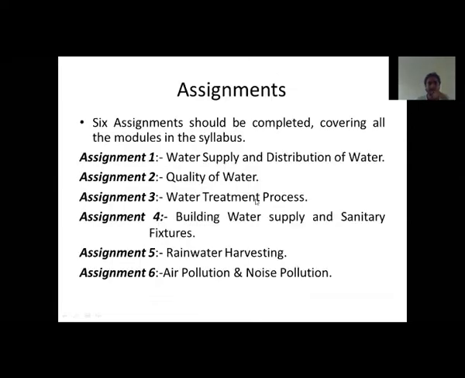Next part is our assignment. In term work, first is our practical, second is our assignment.